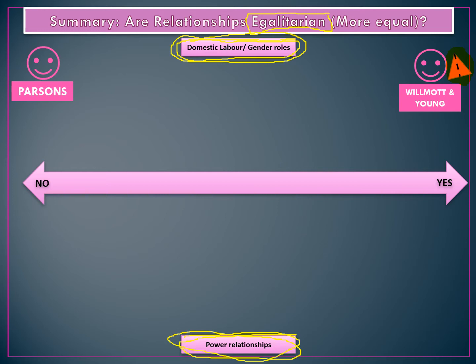Right at the very beginning, of course, we talked about what we sometimes refer to as the neo-conventional family that fits this model, that men and women both work, both do childcare, both do domestic work. Willmott and Young saw that in the 1970s, this march of progress was taking place. We were moving towards equality, becoming more egalitarian. They also linked in the development of the new man, who is more home-centred, childcare focused, more in tune with the needs of the family, more involved in domestic work. And again, as masculinity changes, this is changing the nature of housework and domestic labour and divisions within the home.